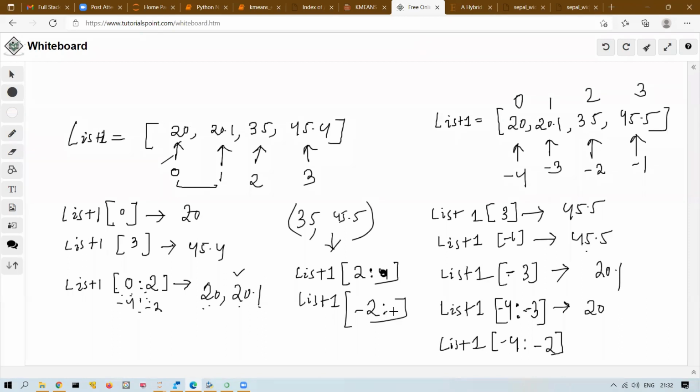Only remember positive, and whatever you want to extract, first write the positive index and then see what is the equivalent negative index for those positive indexes. Just replace that. Don't think much. For example, here positive index is 0 and 2. So what is the equivalent negative index for 0 and 2? -4 and -2. Just write it. Negative index starts from right to left. Positive index starts from left to right. We'll do some practice and then again I'll come back here if you have any questions.